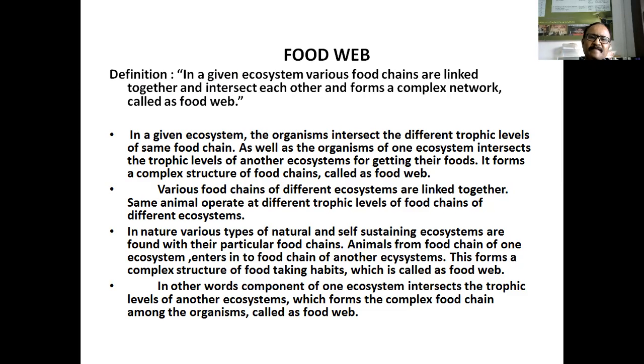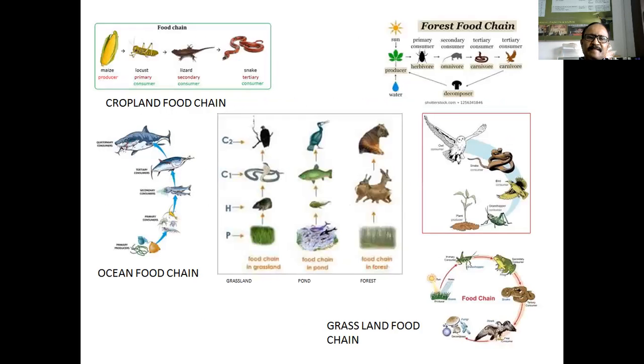Okay, see here in this food chain, in this cropland food chain, this locust eats the plants. Okay, plant leaves and other stem leaves, and other grains.